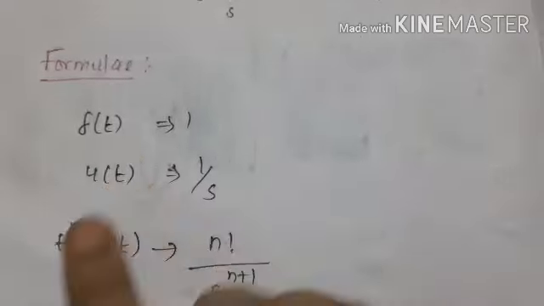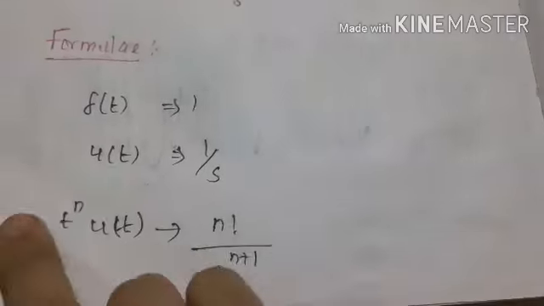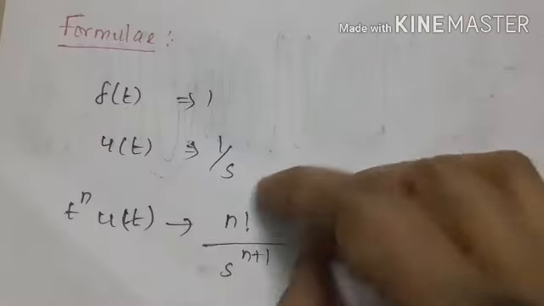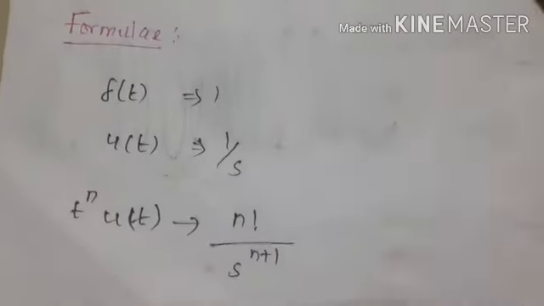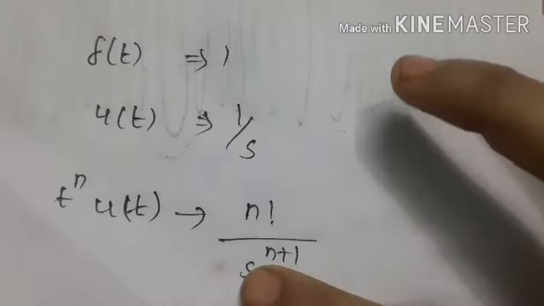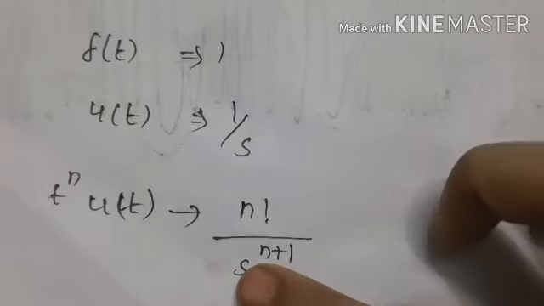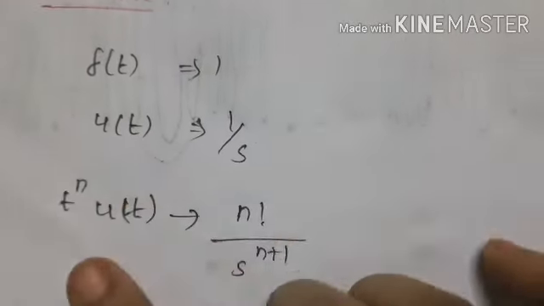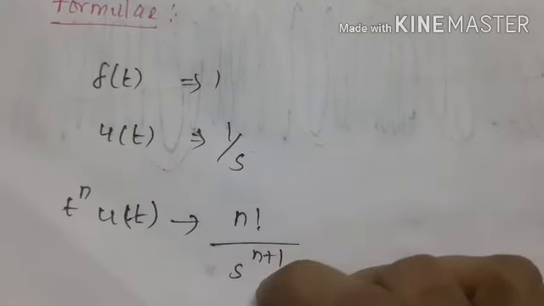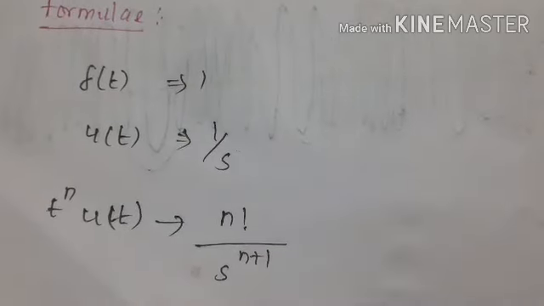While considering t power n into u of t, generally for u of t we write 1 by s in the Laplace transform. So, I have considered t power n into u of t. For t power n, it is n factorial by s power n plus 1. So, s is common because of this u of t, so 1 by s. This power and this factorial term are introduced because of this t power n.